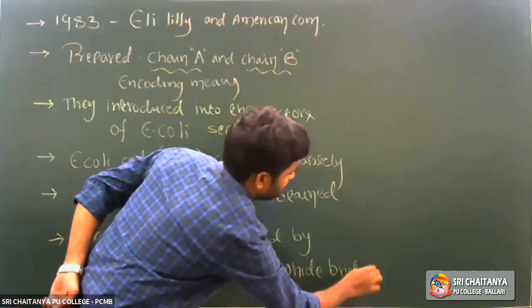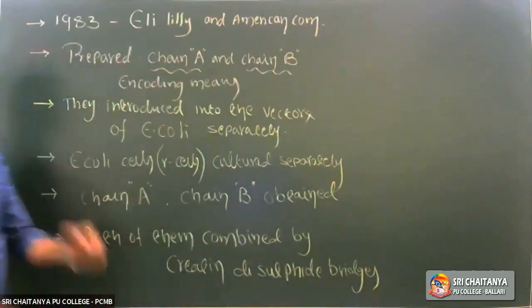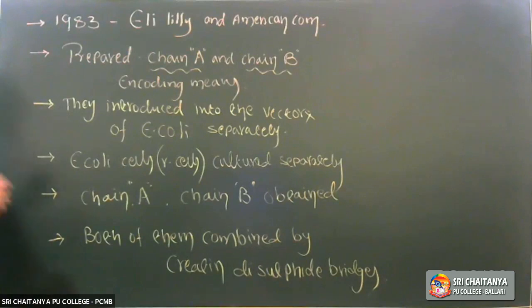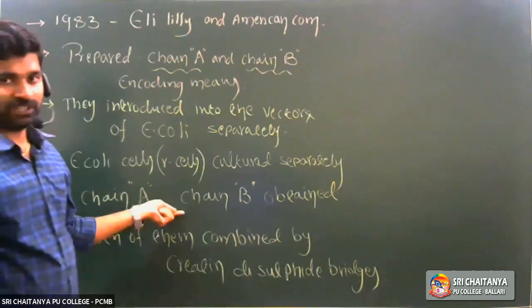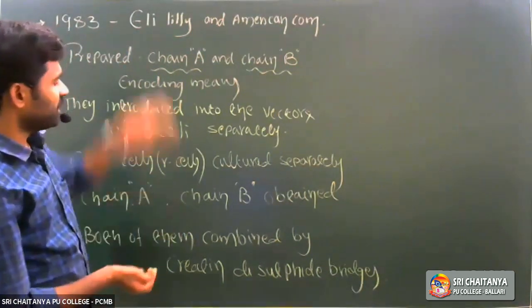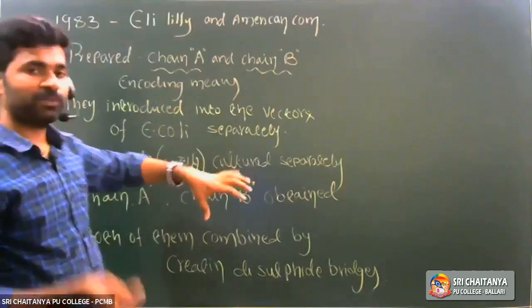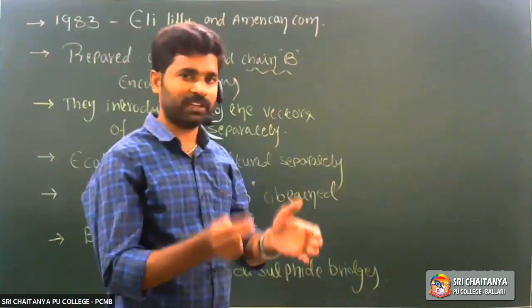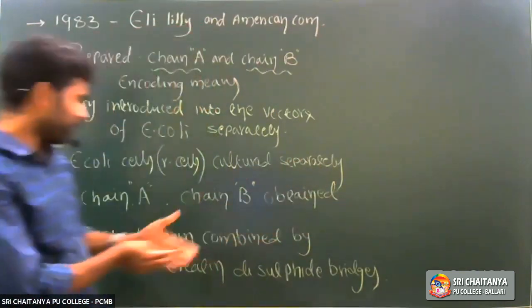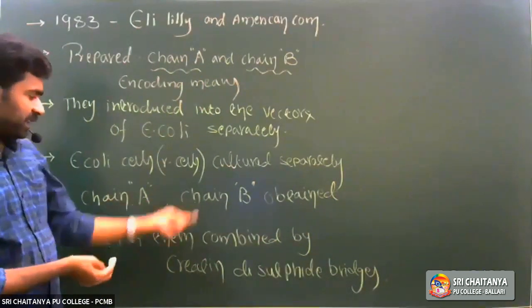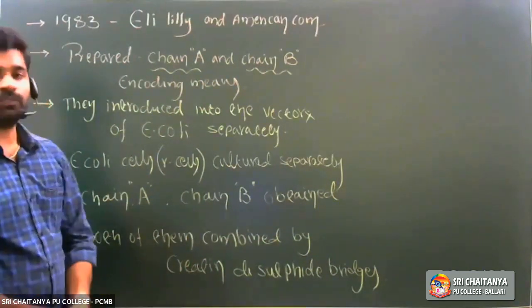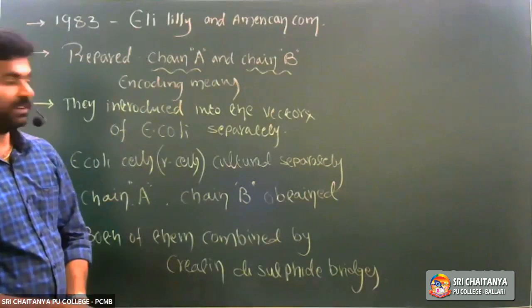So we need to create disulfide bridges in between chain A and chain B. They separated chain A and chain B from the two bioreactors, collected them, and combined both chain A and chain B by the disulfide bridges.